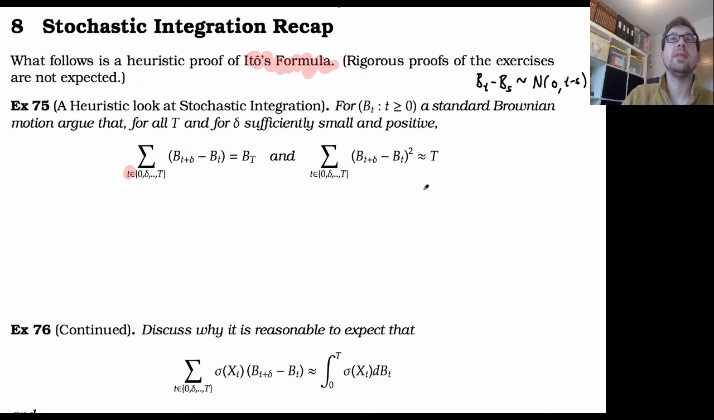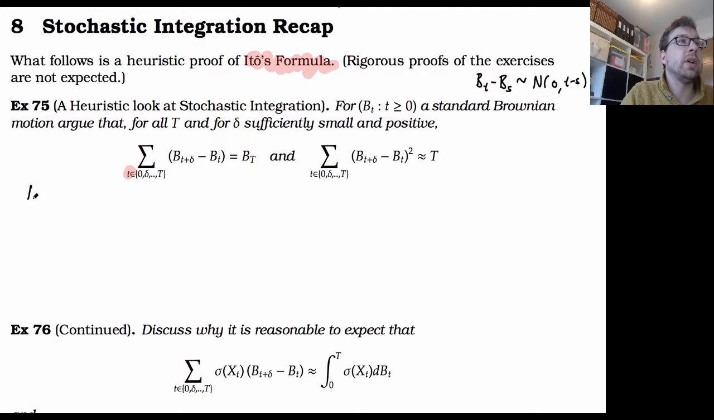Now, if this was a deterministic process, then this would definitely vanish away to 0. But since we're dealing with Brownian motion, which is a much more volatile process, this is going to give some positive answer. In fact, it's going to give a fixed number, capital T. So why are these two things true?